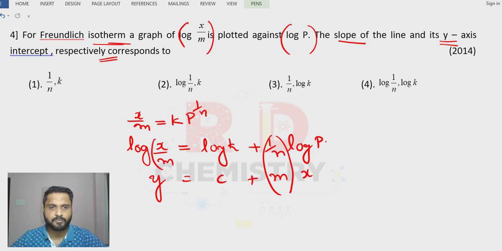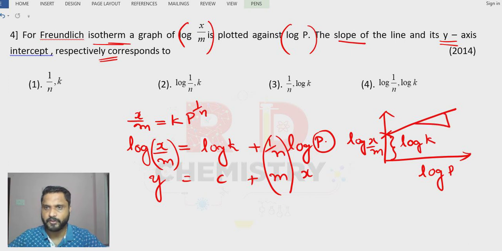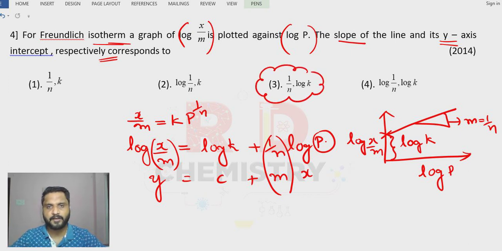So y is variable, x by m is variable, log x by m is also variable. Then pressure p is on the x-axis. Suppose I plot this. On the y-axis we have log x by m, and along the x-axis we have the pressure term, that is, log p. We are going to get a straight line, but this straight line will cut the y-axis. Therefore, we have an intercept. The intercept is equal to log k, and the slope of this is equal to m, which is equal to 1 by n. Therefore, the answer is option number 3, 1 by n and log k respectively.